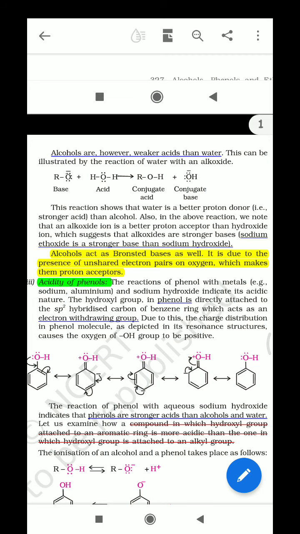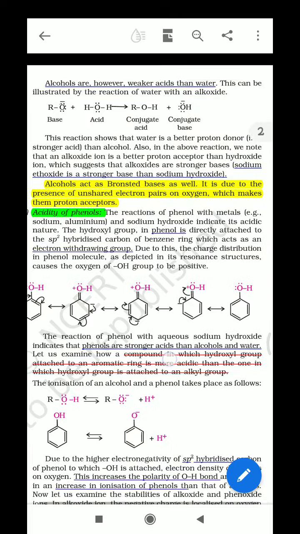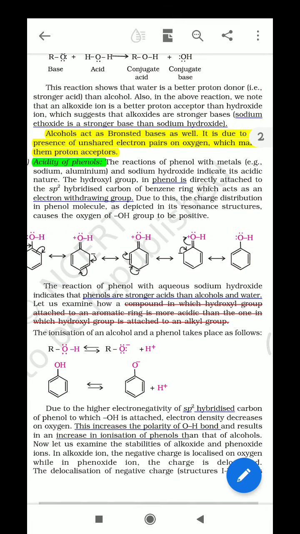So here is just a critical question. Write in your copy and explain also, so you may understand what the question is. The question is that alcohol may act as Bronsted base as well as Bronsted acid. Why? So you may write.